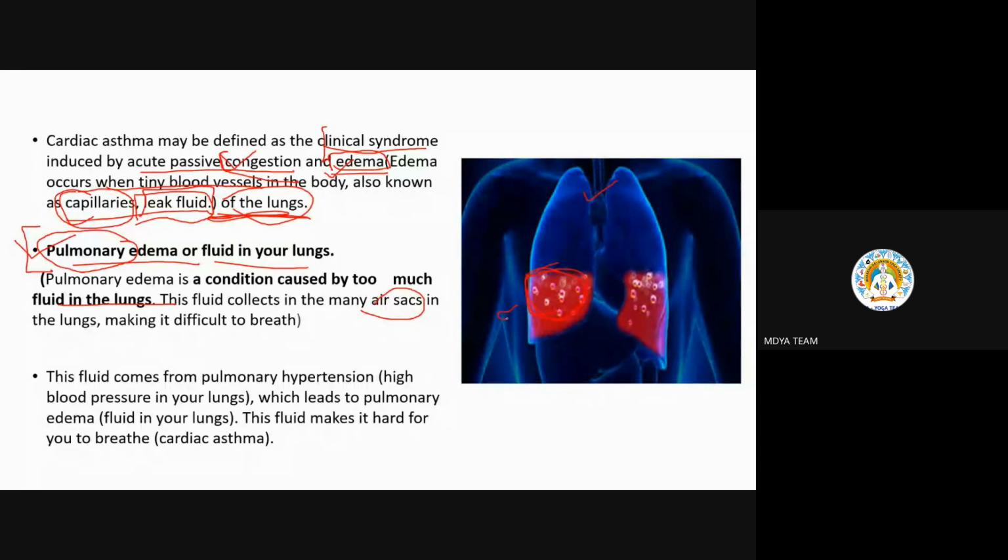Okay, our alveoli are the air sacs. When this fluid gets inside these air sacs in the lungs, it will be difficult for us to breathe in or exhale out. Why? Because, as I told you in emphysema, the alveoli are the air sacs at the end or terminal part of the bronchi and bronchioles.